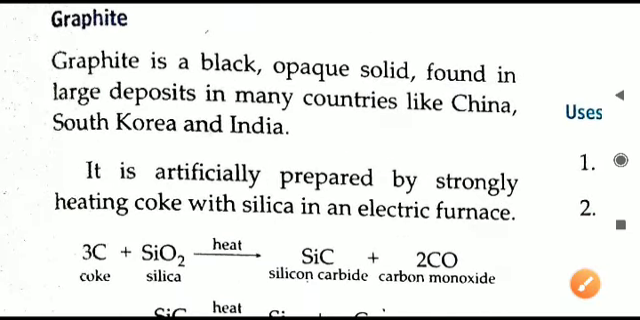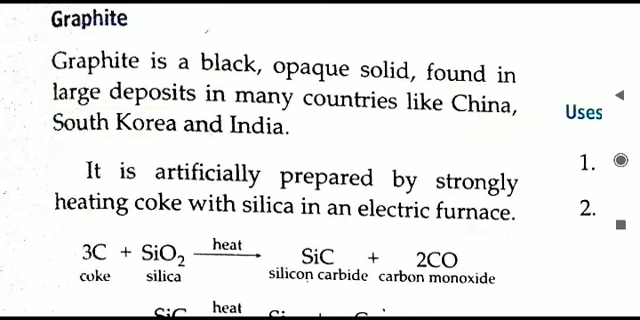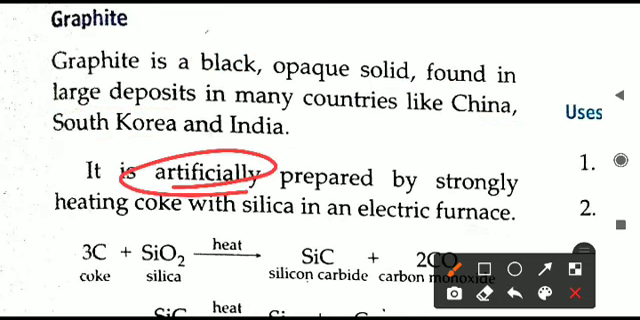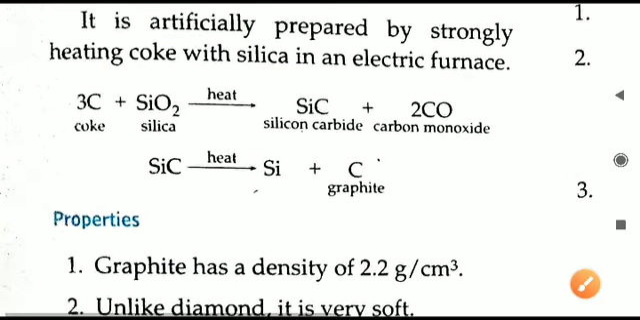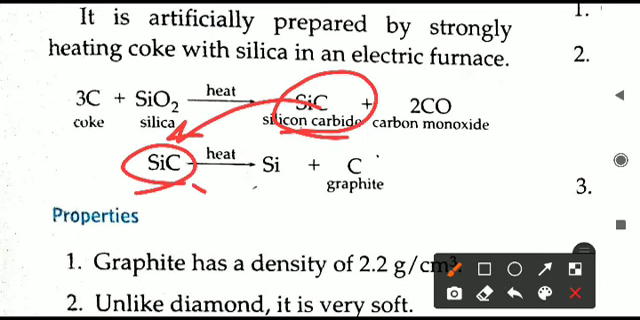Now we will move to graphite. Graphite is another crystalline form of carbon. It is a black opaque solid, and it is found in large deposits in countries like China, South Korea and India. It can also be prepared artificially by heating coke with silica. Silica is in the soil. If you heat coke with silica in an electric furnace at a particular temperature, it will produce silicon carbide, and this silicon carbide on further heating will break into 2 things.